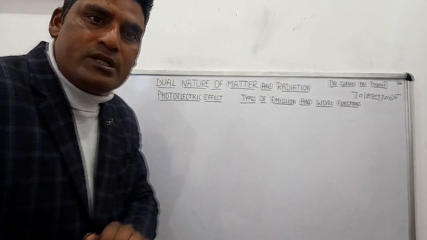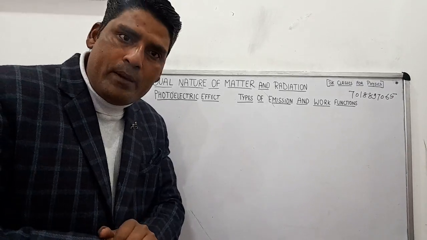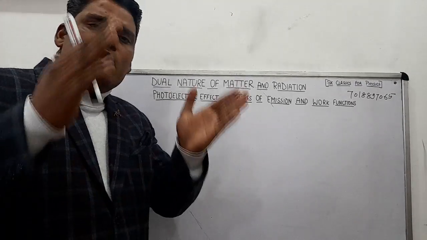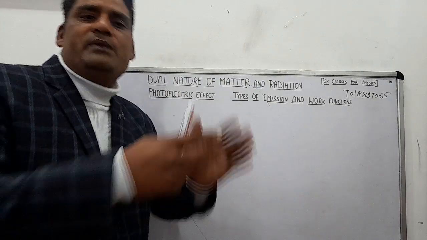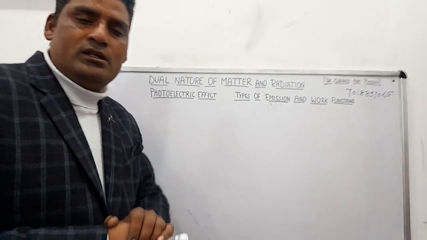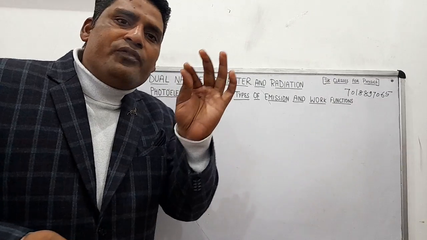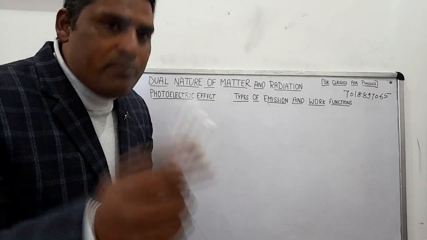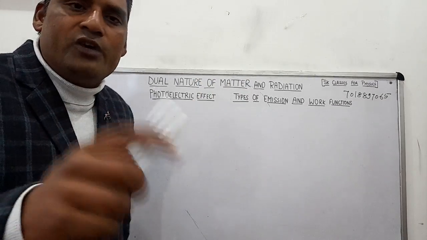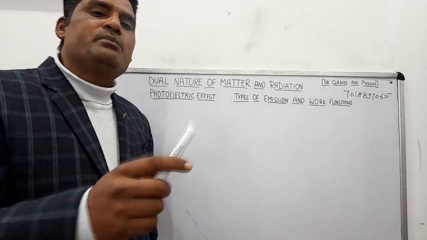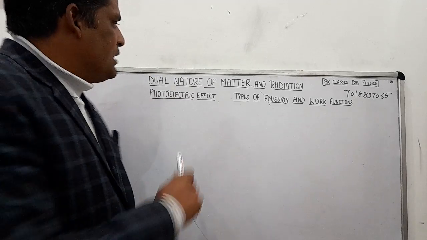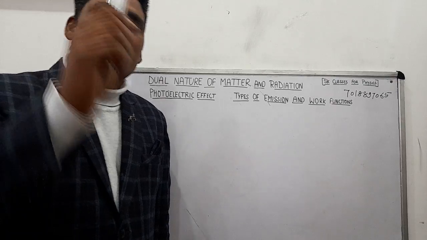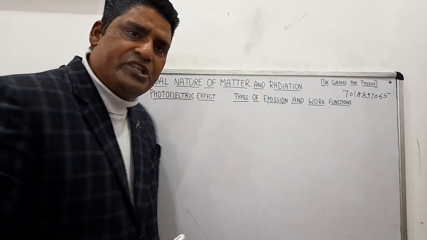तो थोड़ा सा आप लोग इसके बारे में पढ़ चुके, जैसे आपने ऑप्टिक्स स्टडी किया, तो you have seen the few phenomena that is explained by the wave nature of light and the few phenomena that is explained by the particle nature of light. तो जो wave nature of light है means light will behave like a wave and particle nature of light means कि the light will behave like a particle, radiation will behave like particles. As you know, different scientists have different contradictions regarding this dual nature of matter and radiations.